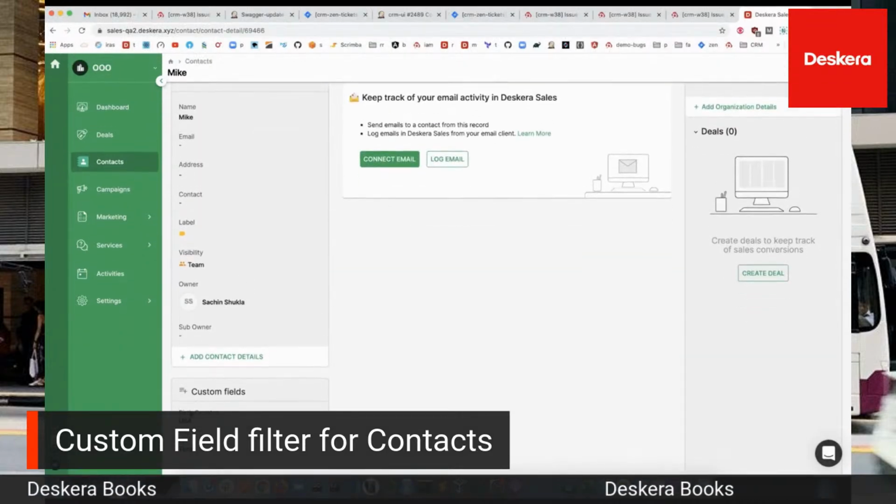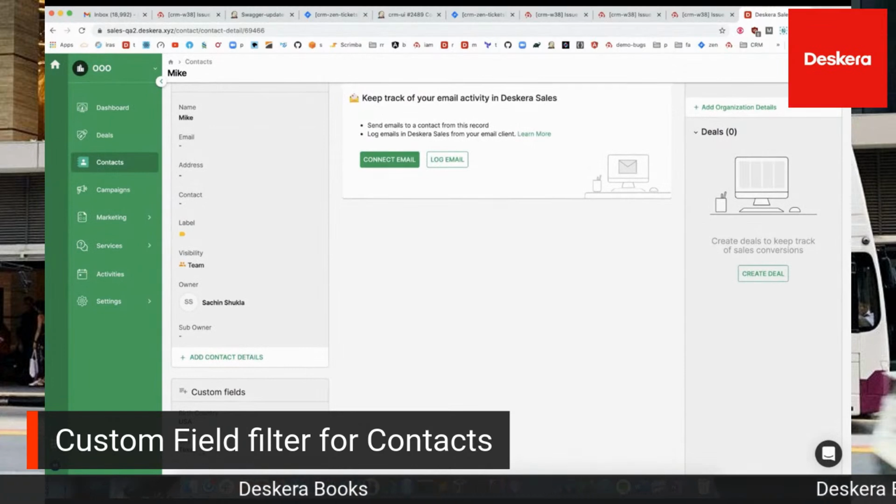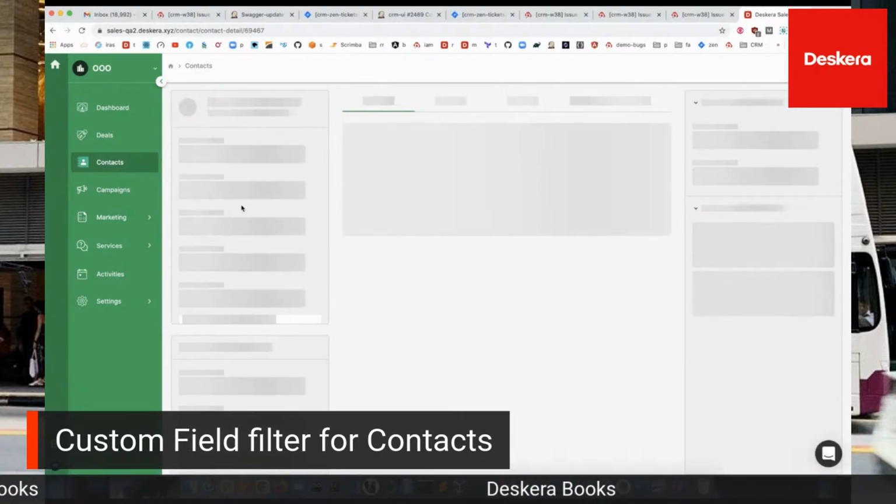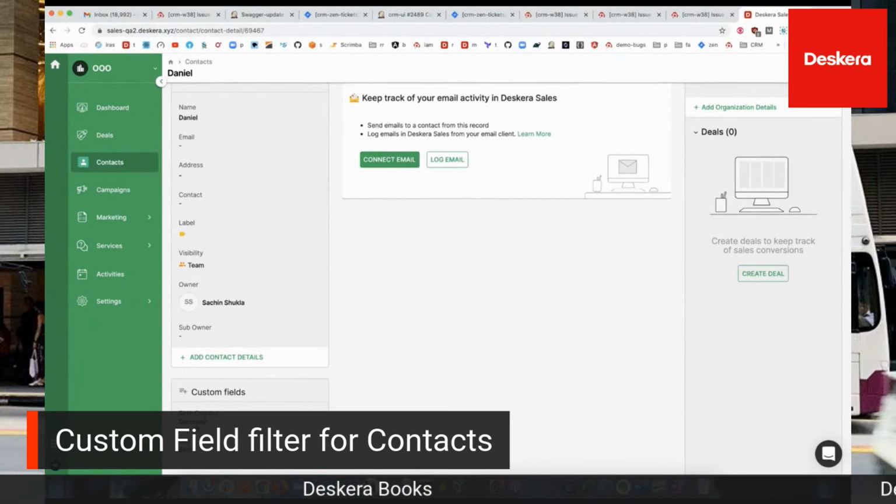You can drill into the contact. You can see inside the custom fields, like birth country, US, city, Texas, usually a state, but maybe he's talking about Texas City. Let's click on Daniel. In Daniel, you can see his birth country is Germany and the city is Berlin.